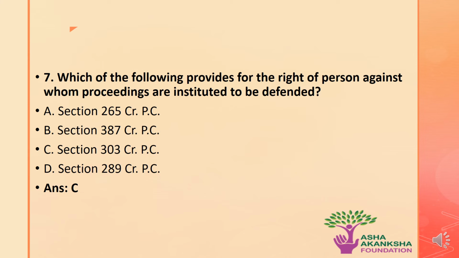The next question is: which of the following provides for the right of a person against whom proceedings are instituted to be defended? The options are A. Section 265 CrPC, B. Section 387 CrPC, C. Section 303 of CrPC, or option D. Section 289 of CrPC. The correct answer is option C, that is, Section 303 of the CrPC provides for the right of a person against whom proceedings are instituted to be defended.